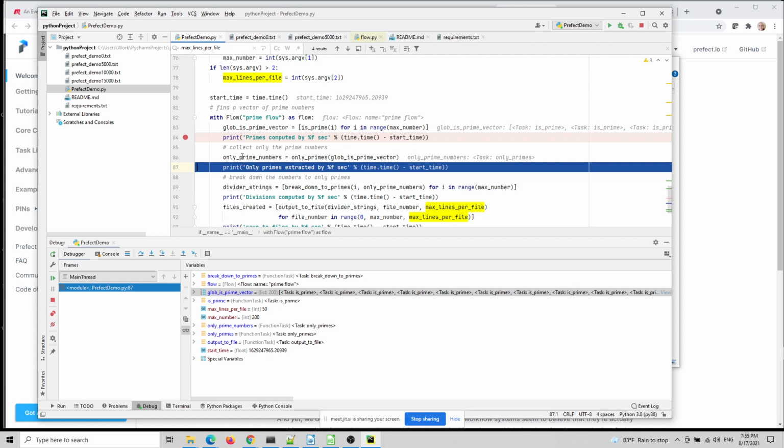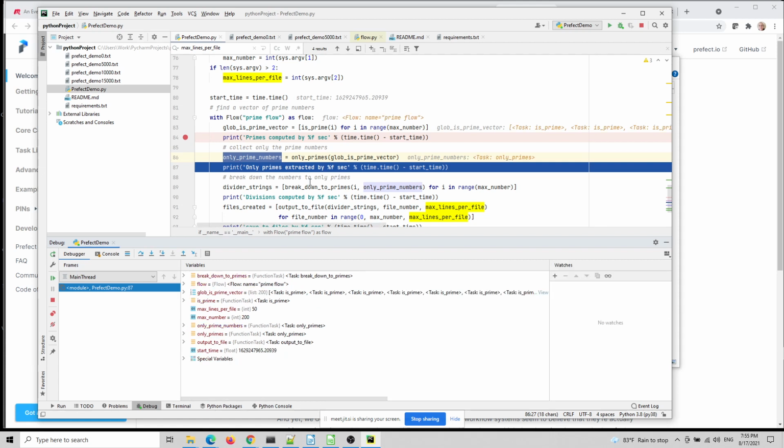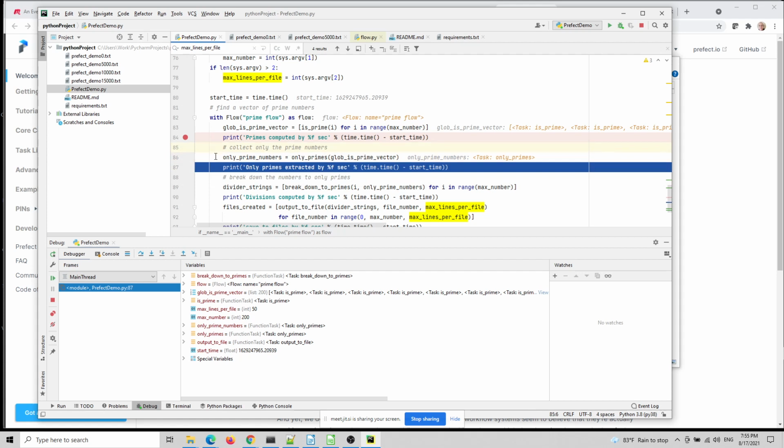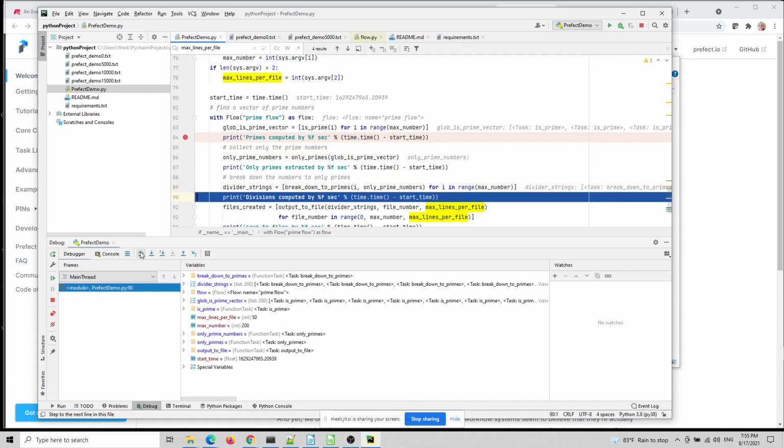The only prime numbers, you remember before this it was a vector? Now it is a task. You see, it knows that it's going to compute those over the other tasks. So it remembers that this comes after all of those have been computed. Think about all those clouds of tasks that remember the order of executing them. Finally, this takes a fraction of a second because nothing has been executed so far.